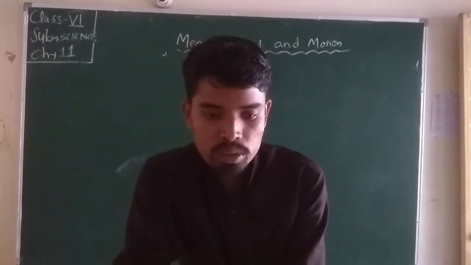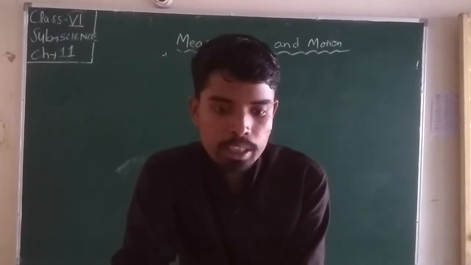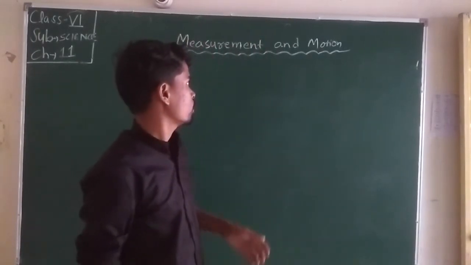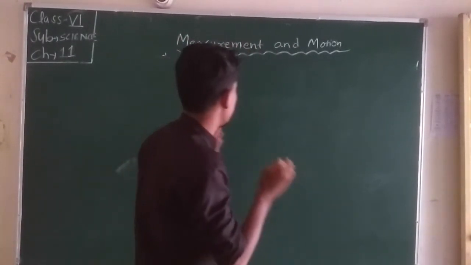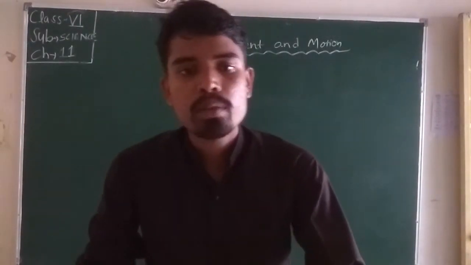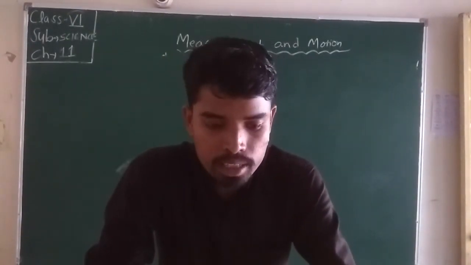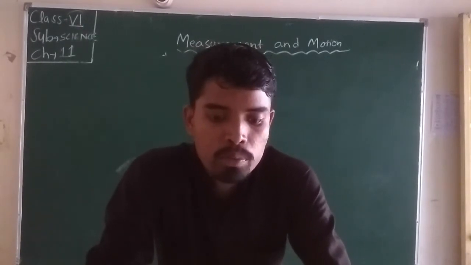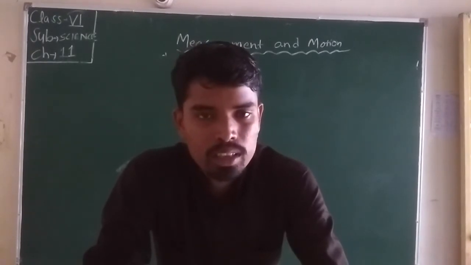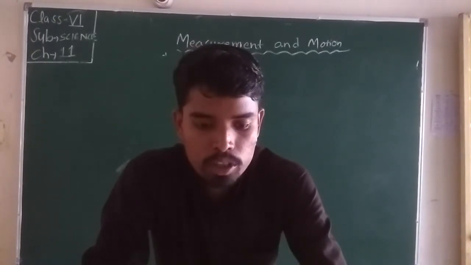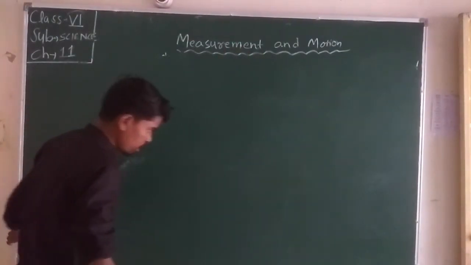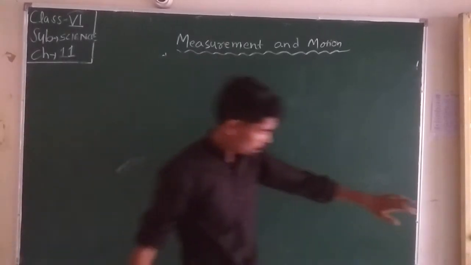So student, how do we measure the correct length of any substance? We need a tape or scale. The distance of something from one end to the other is called length. Suppose the distance of a blackboard: this is one end and this is the other end.